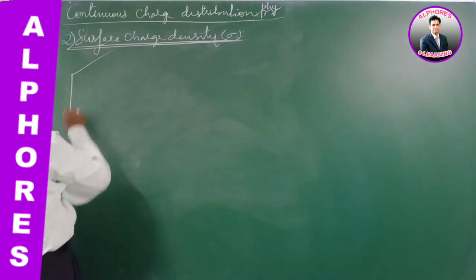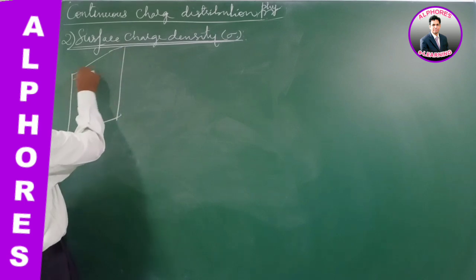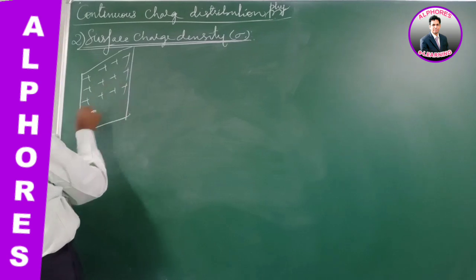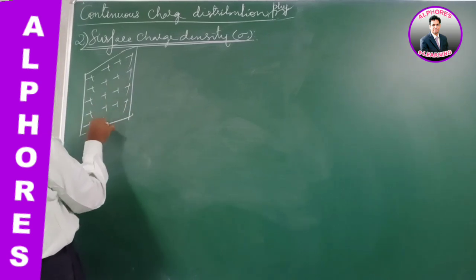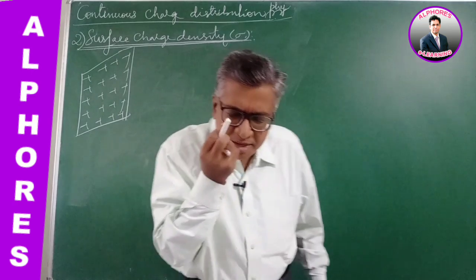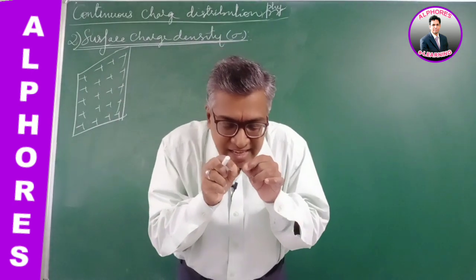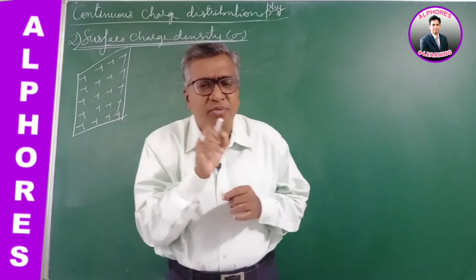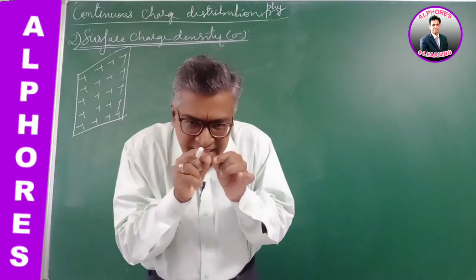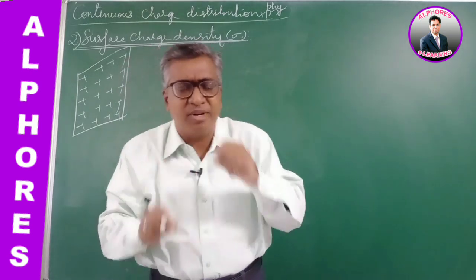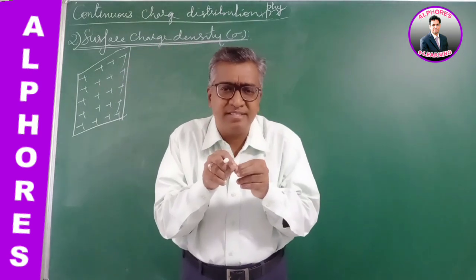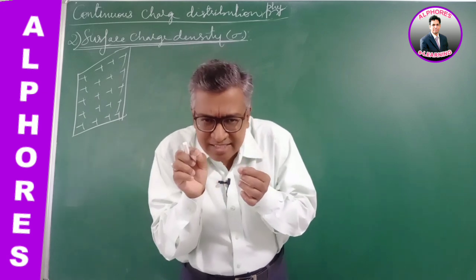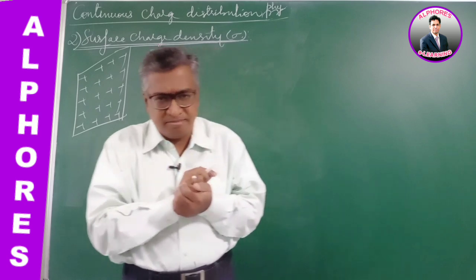There is a sheet like this where the charge is uniformly distributed. Now what do I mean by uniformly distributed? At the microscopic level, the charges are placed, let us say electrons or positive ions, equally spaced. Whatever the distance, at any point the distance between two micro charges remains the same.